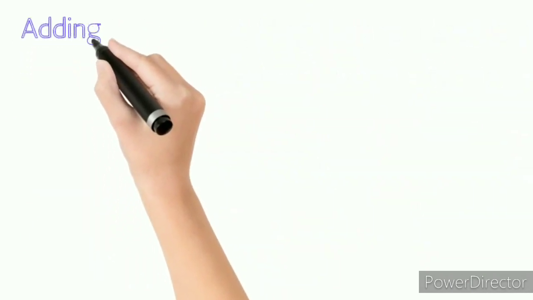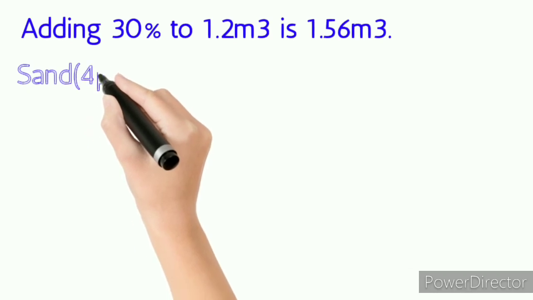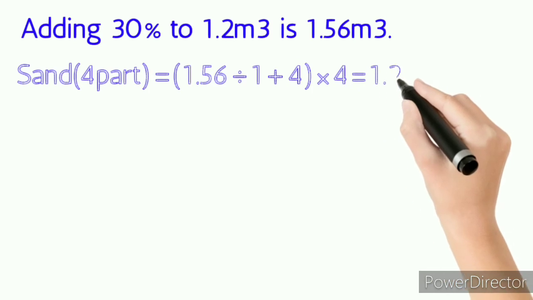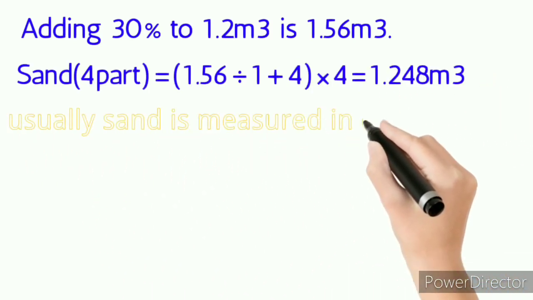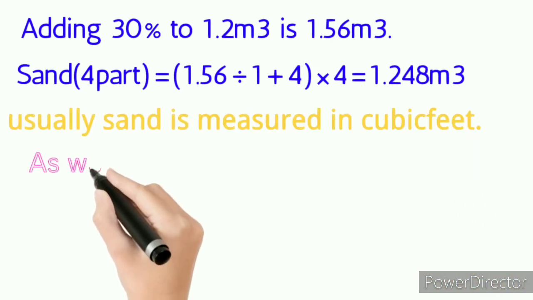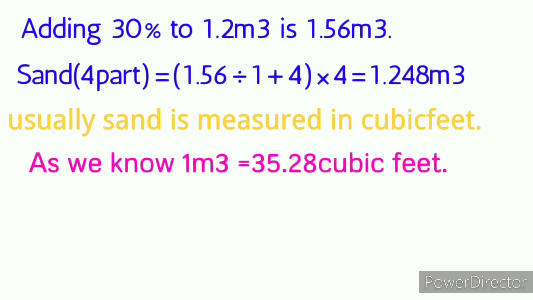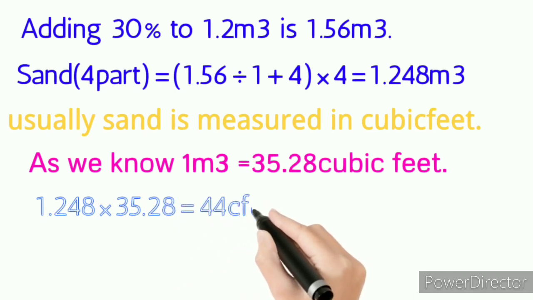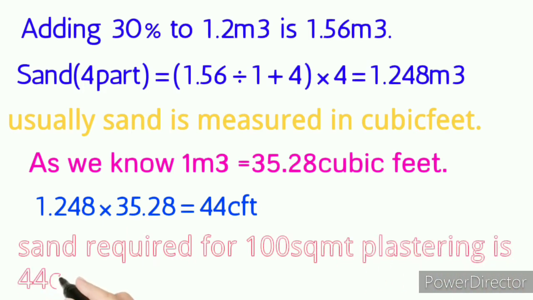Adding 30% to 1.2 cubic meters is 1.56 cubic meters. Sand 4 part equals 1.56 divided by (1 plus 4) times 4 equals 1.248 cubic meters. Usually sand is measured in cft. As we know, 1 cubic meter equals 35.28 cft. 1.248 times 35.28 equals 44 cft. Sand required for 100 sqmt is 44 cft.